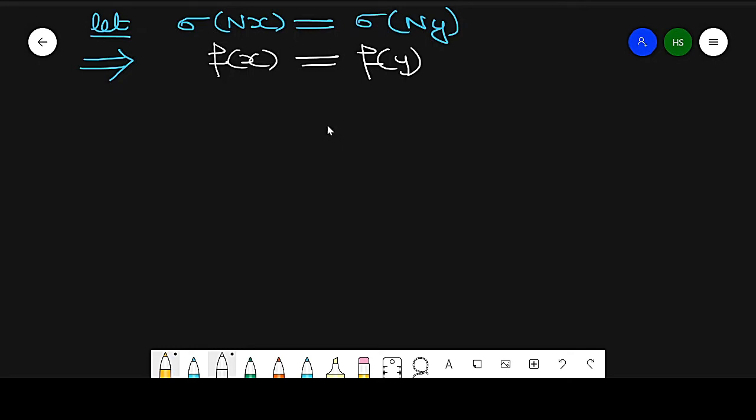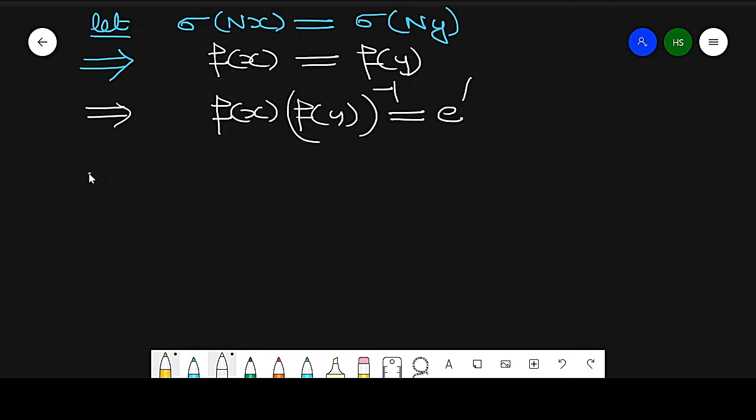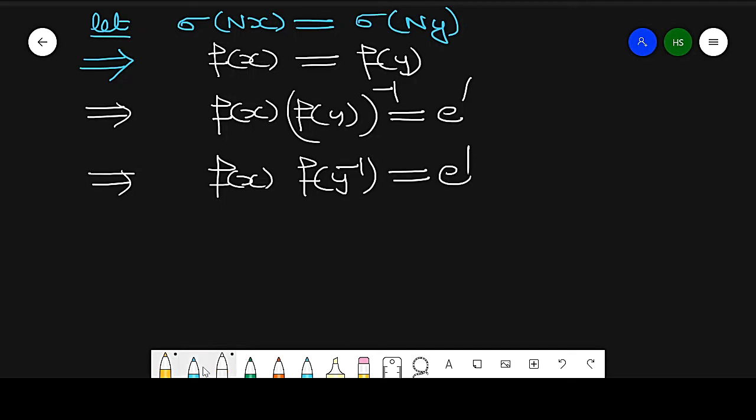Now since it is a homomorphism, this can be written as f of x into f of y raised to power -1 equal to e dash. Again, it is a homomorphism, so this can be written as f of xy inverse, which is equal to e dash.